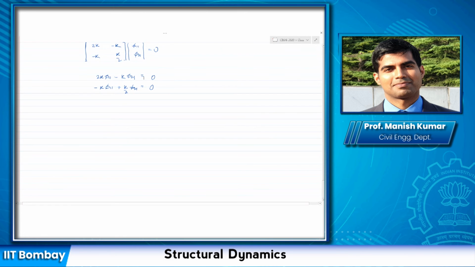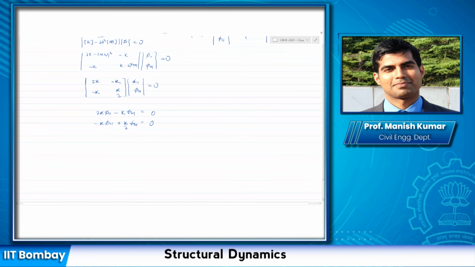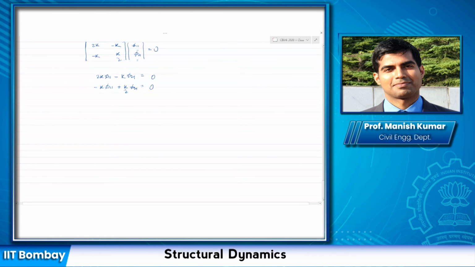We normalize the mode shape with respect to one of the modal coordinates, or there are other ways to normalize it. Typically, for a multi-story building, you may choose to normalize it with respect to the topmost coordinate here. So if you assume this to be 1, you find out what this is. Let us say I assume phi 2 1 is equal to 1. So phi 1 1 becomes half, and my mode 1 is